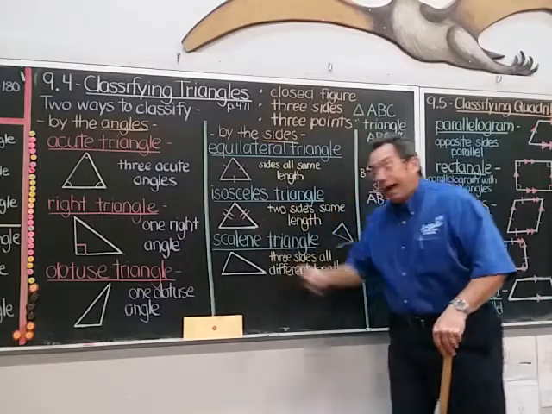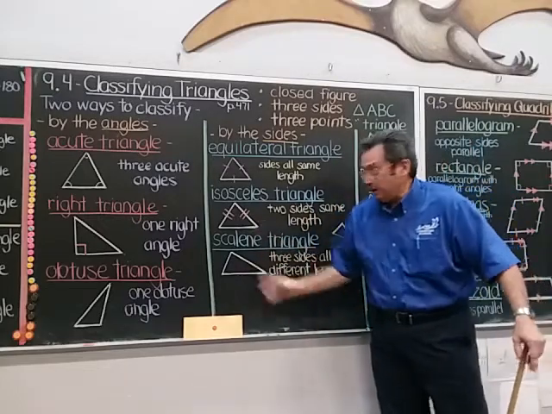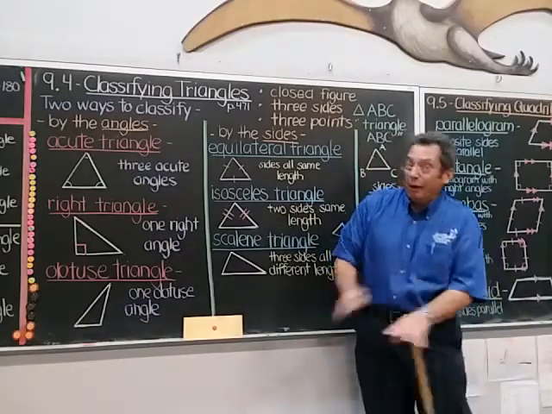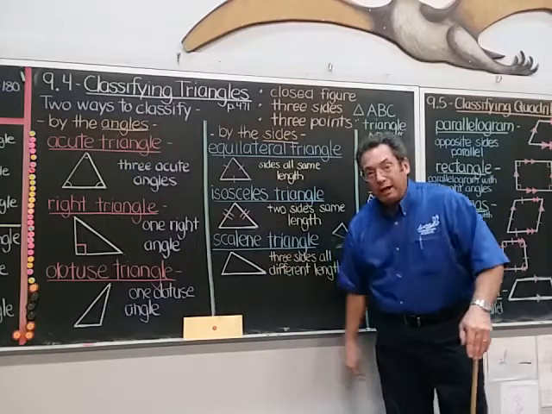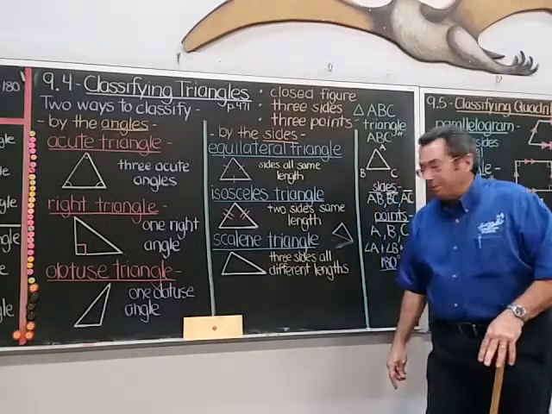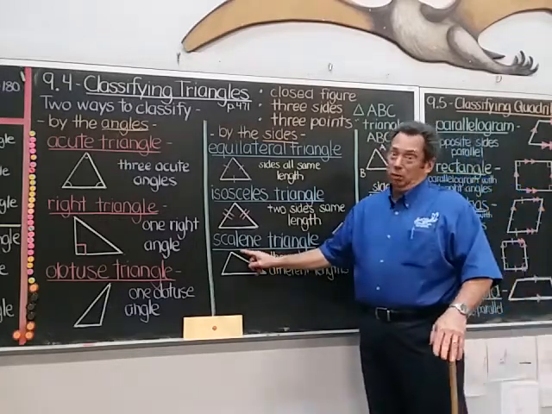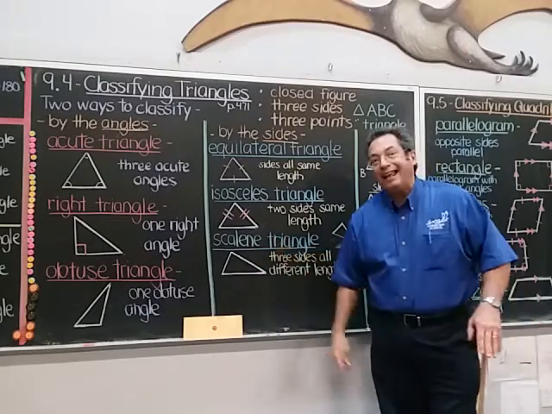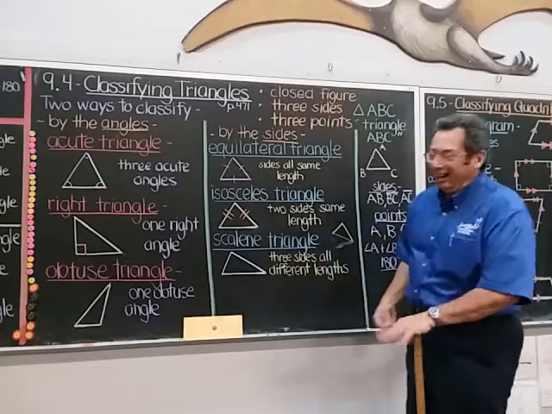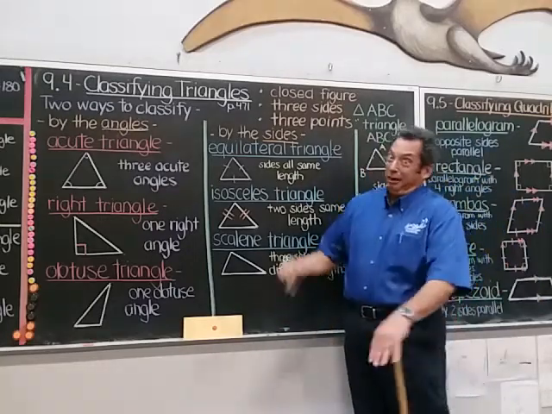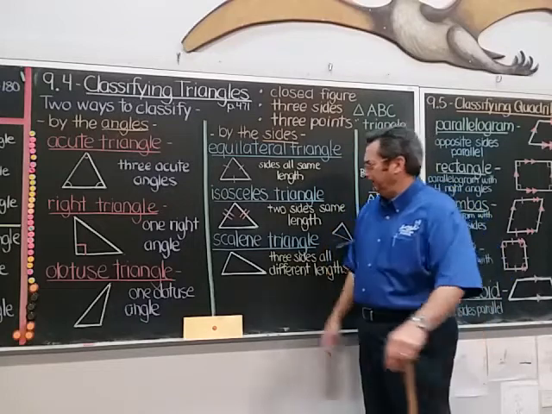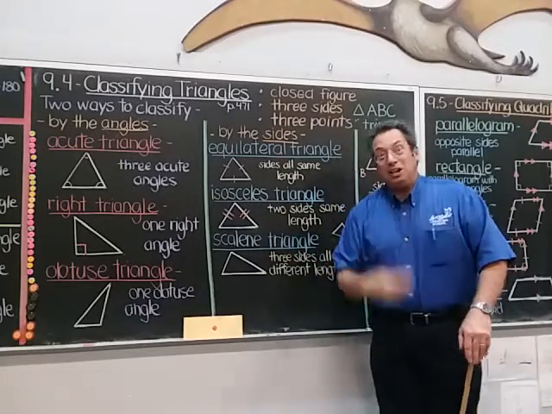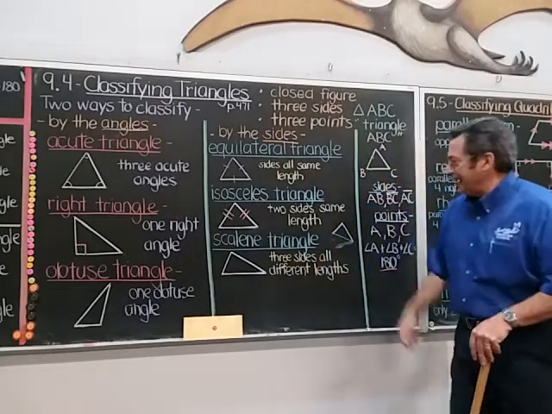It has two sides equal. Now, let's suppose none of the sides are equal. I didn't put any red marks on those because none of those sides are equal to the others. There are three different measures for each side. So, each side has a different measure. That's another unfamiliar word that you gotta learn: scalene. Scalene triangle. Let's say that word, right? Scalene triangle. Three sides, all different lengths.